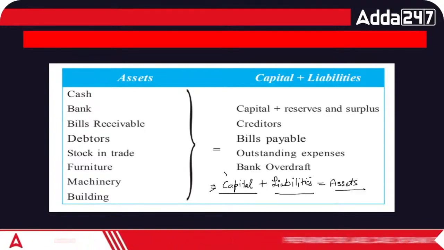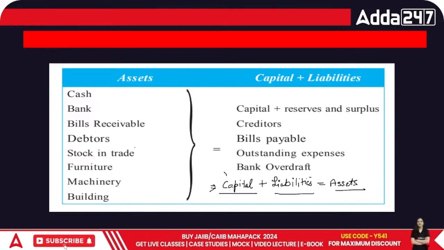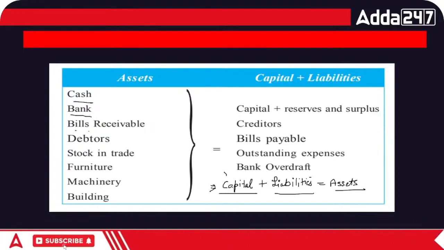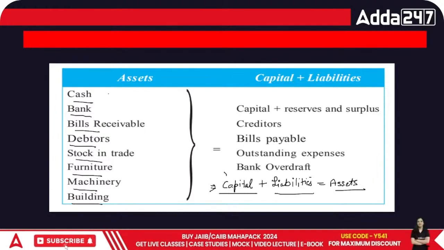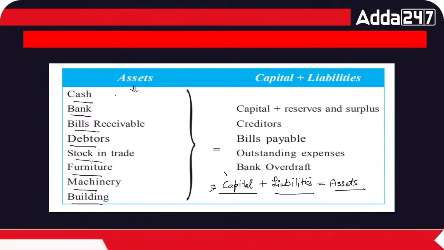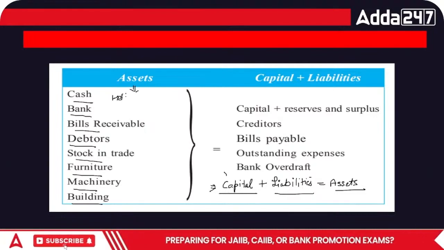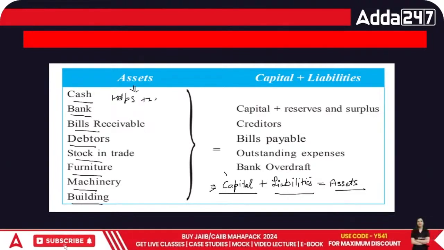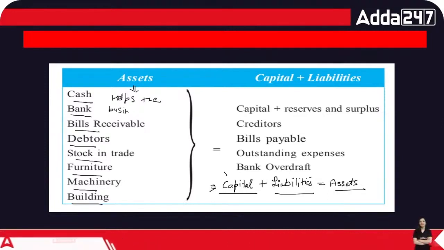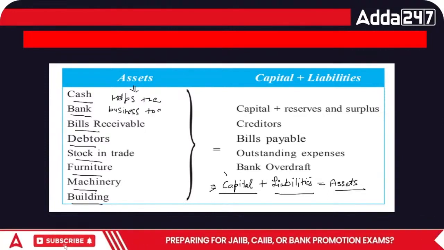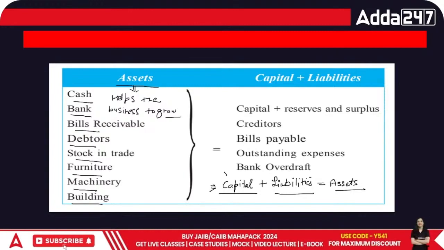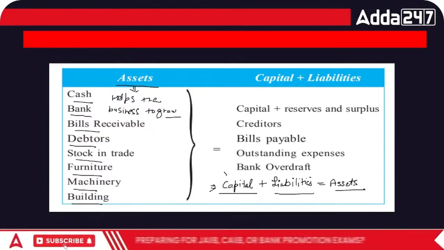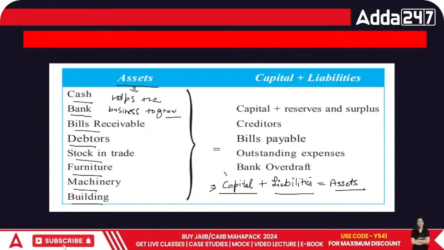How do we describe assets? Assets can be anything which helps our business to grow further. It can be our cash, bank balance, bills receivable, debtors, stock in trade, furniture, machinery, building. Assets are those things which help a business to grow. These are not the things which are sold. For example, if I talk about a person who sells furniture, furniture is not an asset for them. It's purely goods, because through that particular thing they are selling their goods.